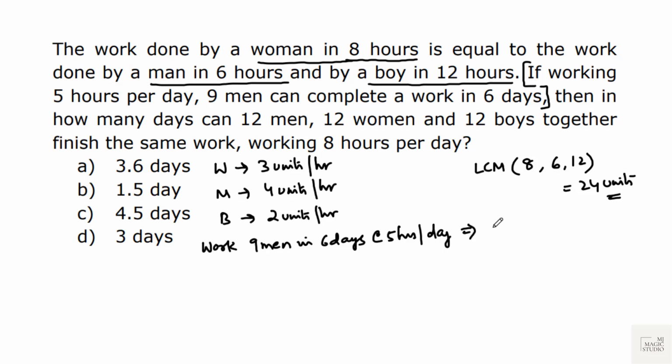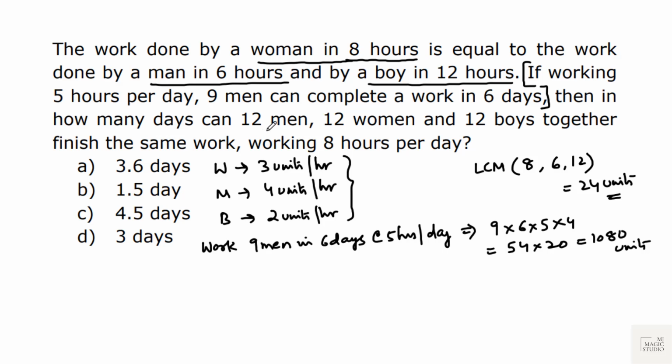The work done by them would be 9 into 6 into 5, and the working efficiency per man is 4 units per hour, into 4. So that is 54 into 20, that is 1080 units. If we assume this as their working rate, then 9 men in 6 days working 5 hours per day will be producing 1080 units.